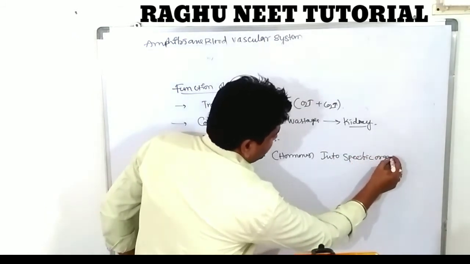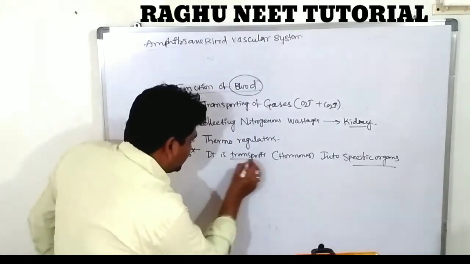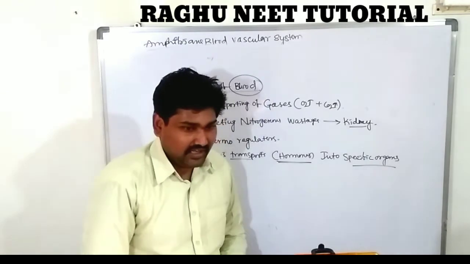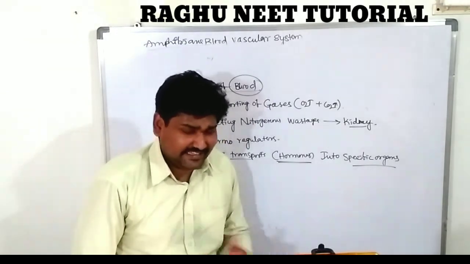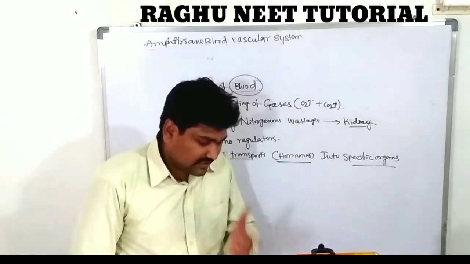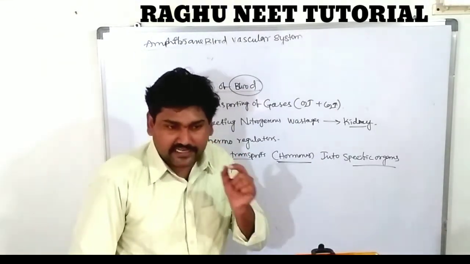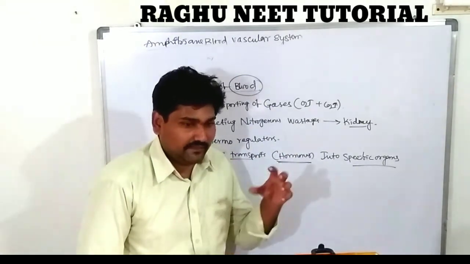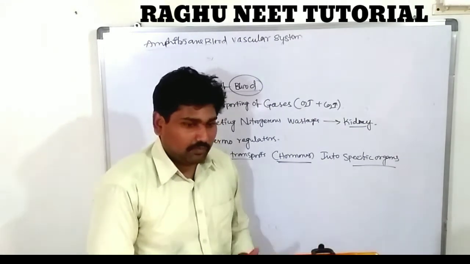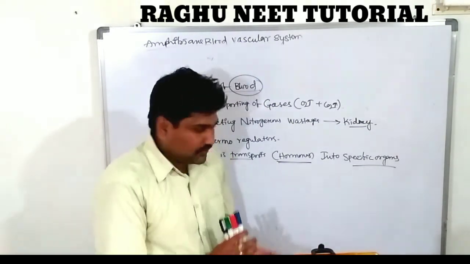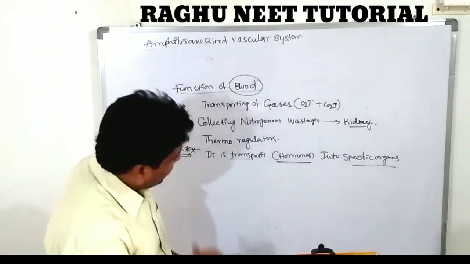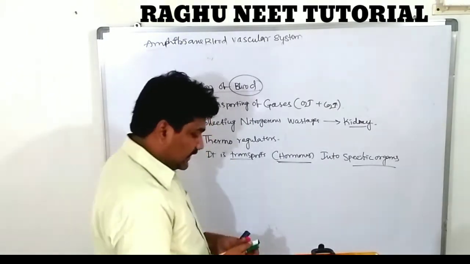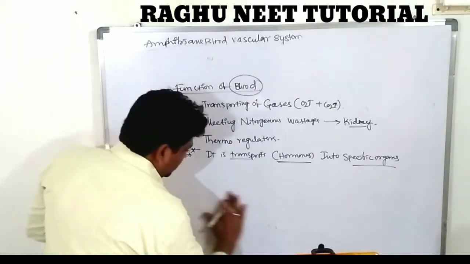Transporting of hormones means the endocrine glands, for example the pituitary gland secreting pituitary juices. What is that? Growth hormone. The growth hormone is released directly into the blood. So the blood transports this hormone into our body for our development. That is called transporting of the hormones, which reaches specific organs. Next one, very, very important.